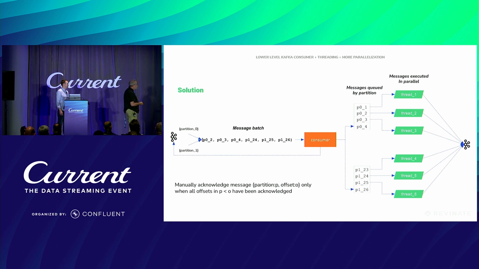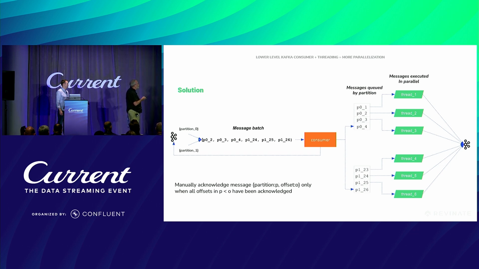That's what I meant. Now, on the far right, we've got the thread pool executing the messages from the queue. So they begin their execution in the correct order, maybe. But there's no guarantee, obviously, with these threads that they'll complete their processing in that order. So for example, it's entirely possible that thread 3 completes before threads 1 and 2. And if it does, and it sends a result message out to Kafka, they're not in the order that they originally came in anymore.